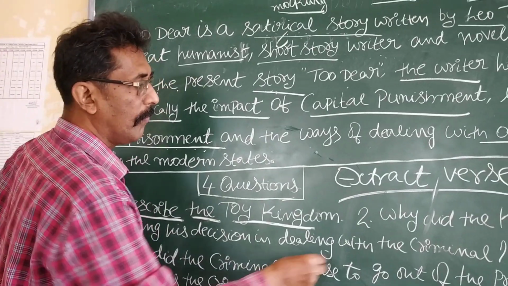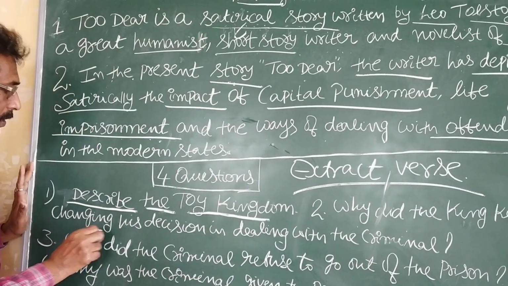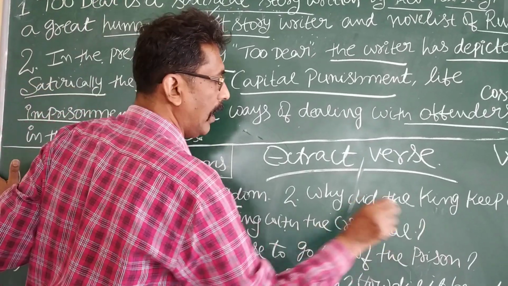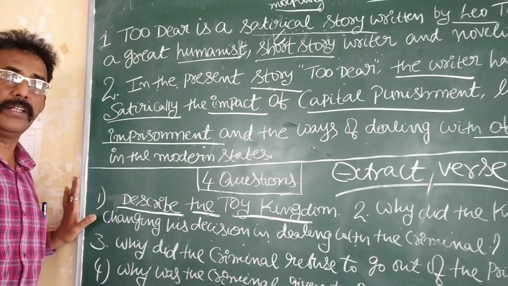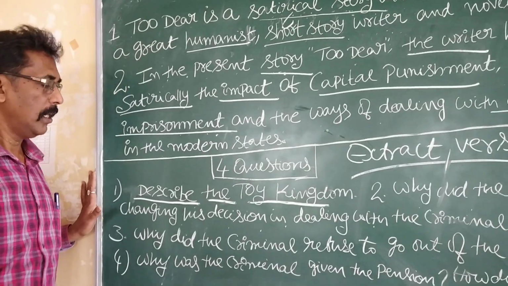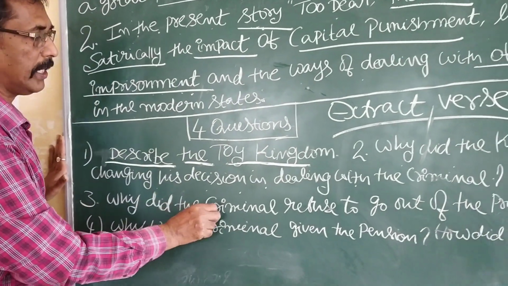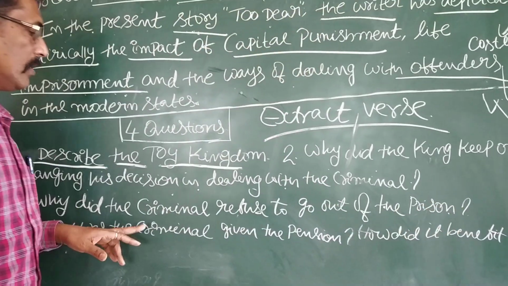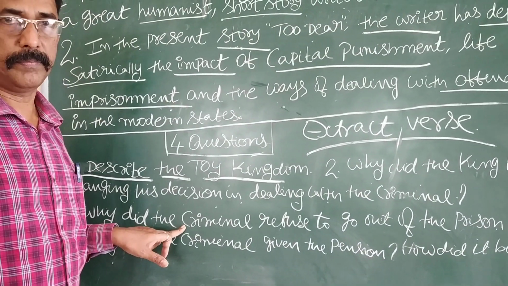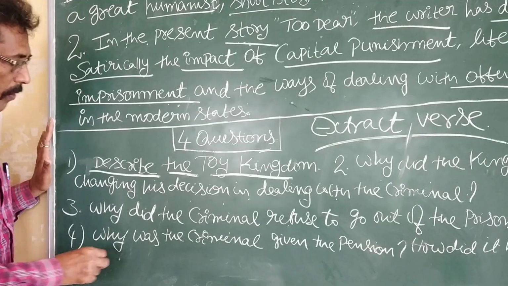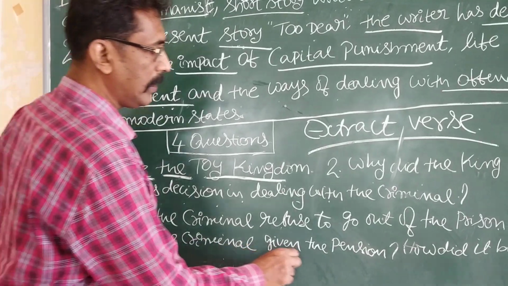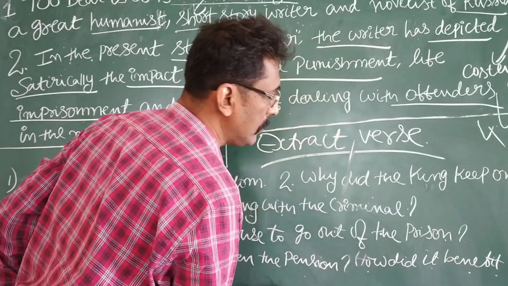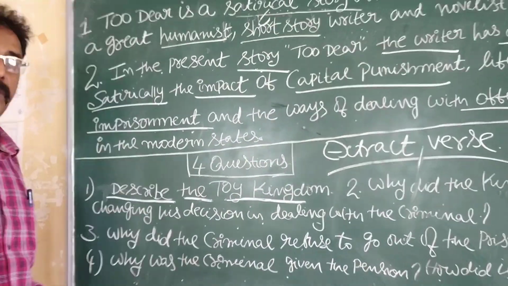Next question. Why did the king keep on changing his decision in dealing with the criminal? This is called the second 4-mark question. Third question. Why did the criminal refuse to go out of the prison? This is called the third question. Fourth question. Why was the criminal given the pension? How did it benefit him? It is the fourth, 4-mark question.